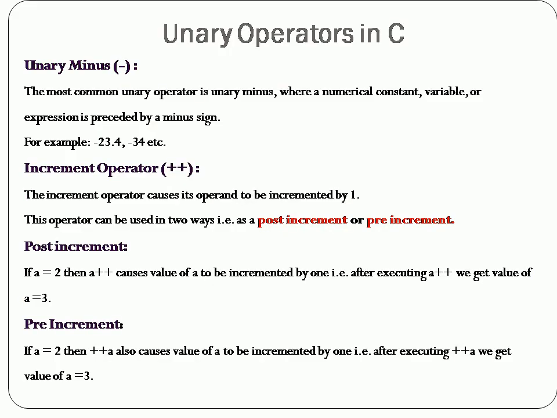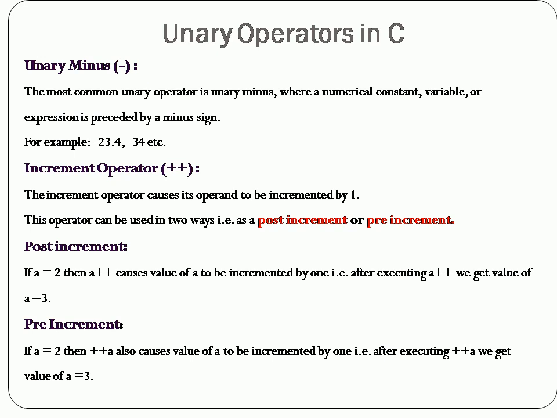The first one is unary operators in C programming. C programming includes a class of operators that act upon a single operand to produce a new value. Such operators are known as unary operators. These operators require only one operand to give a result. Those operators will be called unary operators.